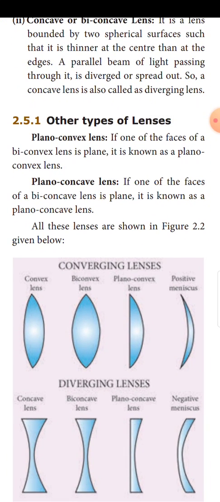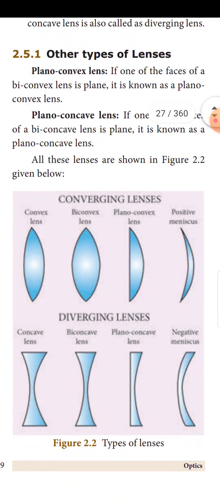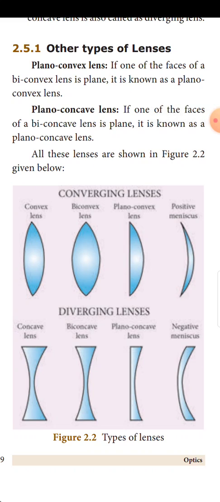Plano-convex lens: if one of the faces of the biconvex lens is plane, it is known as a plano-convex lens. Plano-concave lens: if one of the faces of the biconcave lens is plane, it is known as a plano-concave lens. In figure 2.2, you can see the converging lenses and diverging lenses.